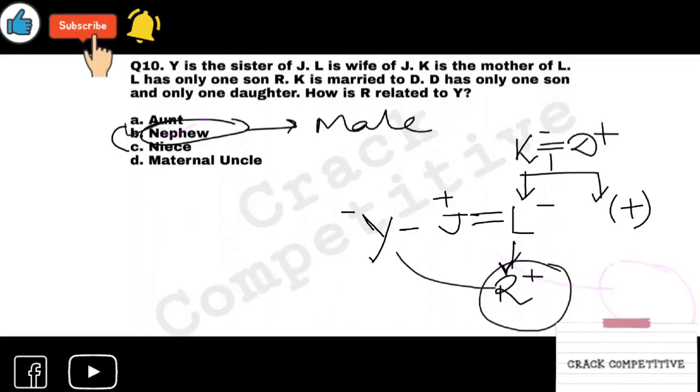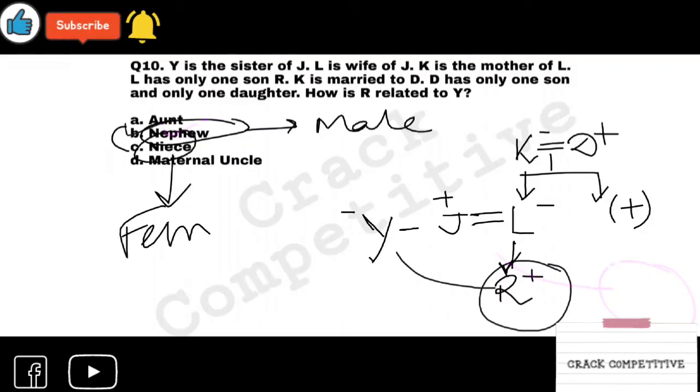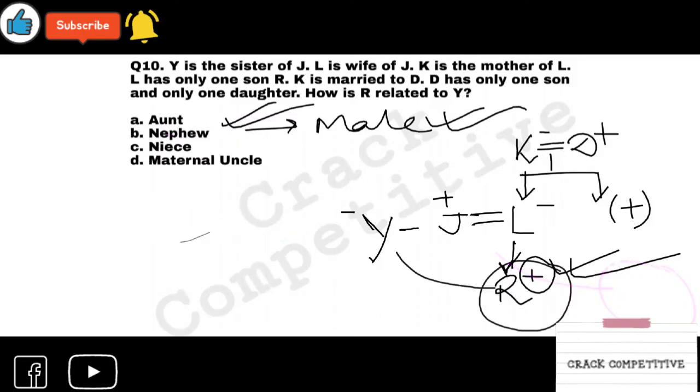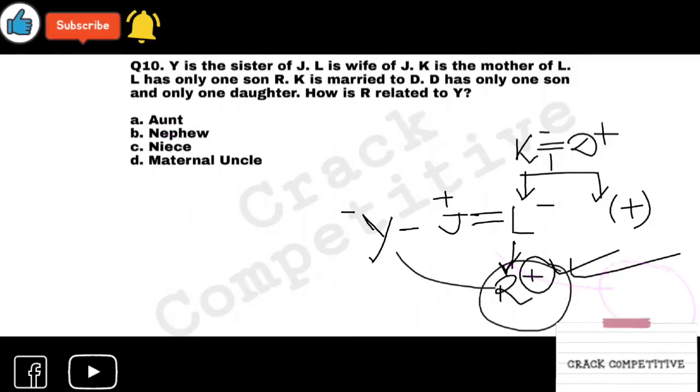I'm again writing it down for you. Niece is for female, and we have got R as male. So the answer is nephew, not niece. I'm clearing it so that you can understand the correct answer. Nephew, that is the correct answer, not niece, not paternal uncle, not uncle.